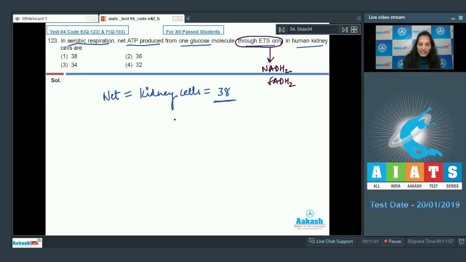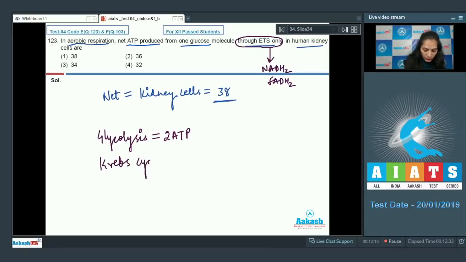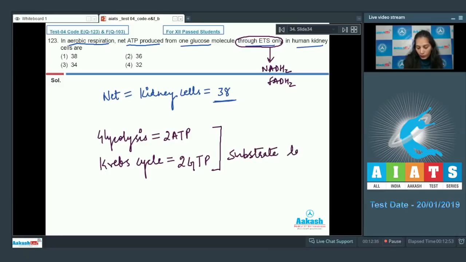We cannot consider substrate level phosphorylation. From one glucose molecule, 2 ATP molecules are synthesized directly in glycolysis and 2 ATP molecules are synthesized directly in the Krebs cycle. In glycolysis, the net ATP synthesis is 2 ATP, which is substrate level phosphorylation, and in the Krebs cycle also there is 2 ATP molecule synthesis, which is substrate level phosphorylation.